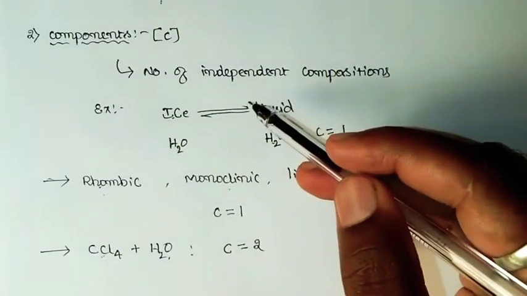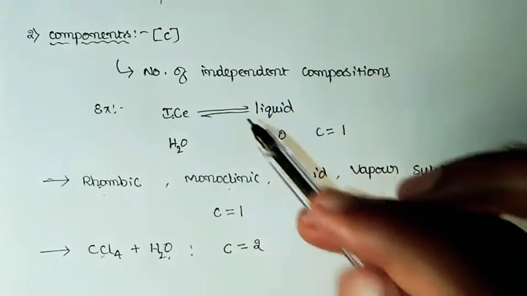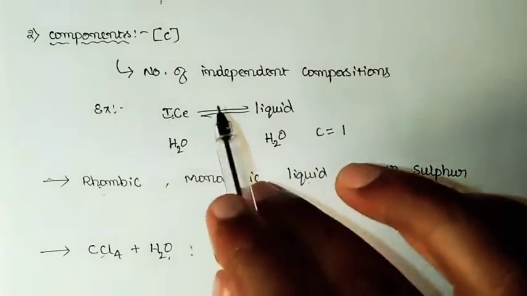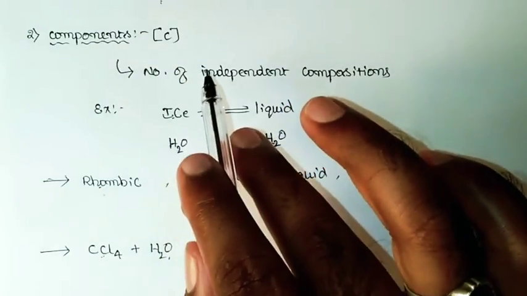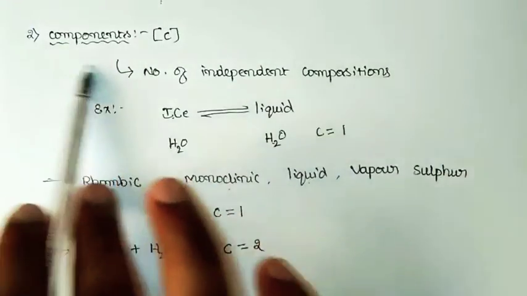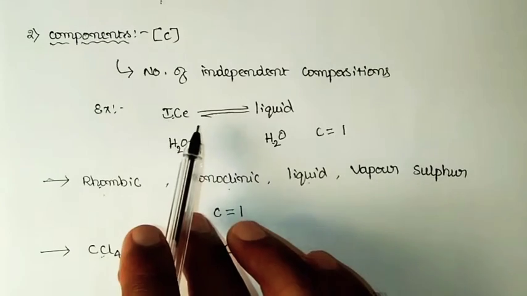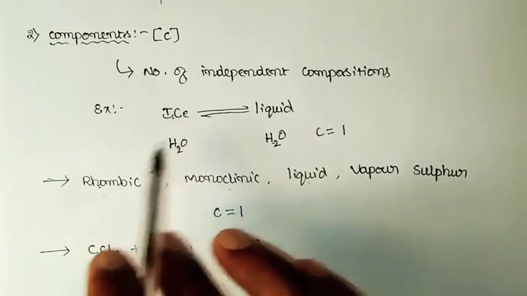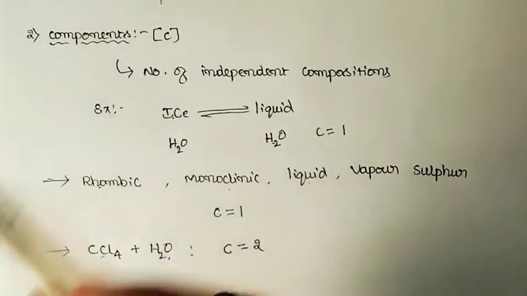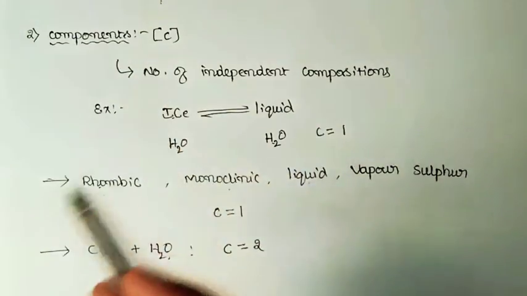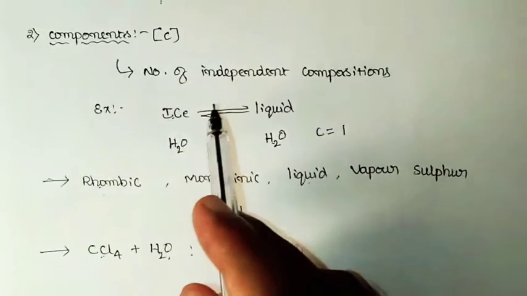So we need to observe the distinct chemical compositions of the constituents that are present at the state of equilibrium, so as to say the number of components present in a particular equilibrium reaction. So in case of a chemically reactive system, we can observe the presence of more number of constituents.